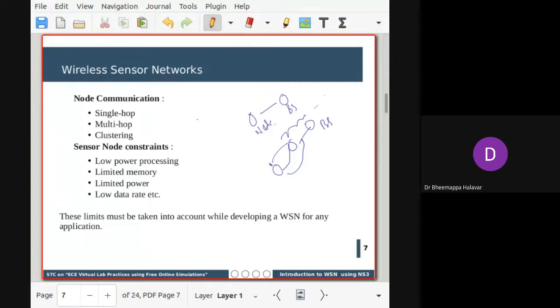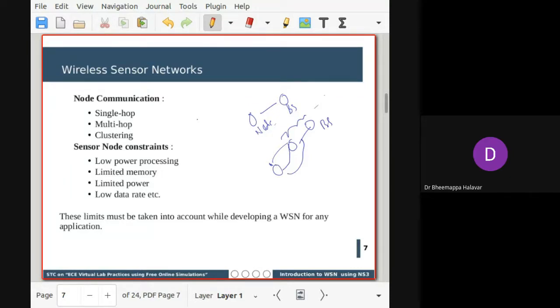For example, if transmitting information from one sensor node to the base station takes 100 hops, and an improved routing algorithm passes it in 50 hops, then 50 hops of transmission power is saved. It directly improves the network lifetime. Different scenarios like this can be taken, and these constraints should be taken into account while designing any sensor network. That's the one thing you need to remember.